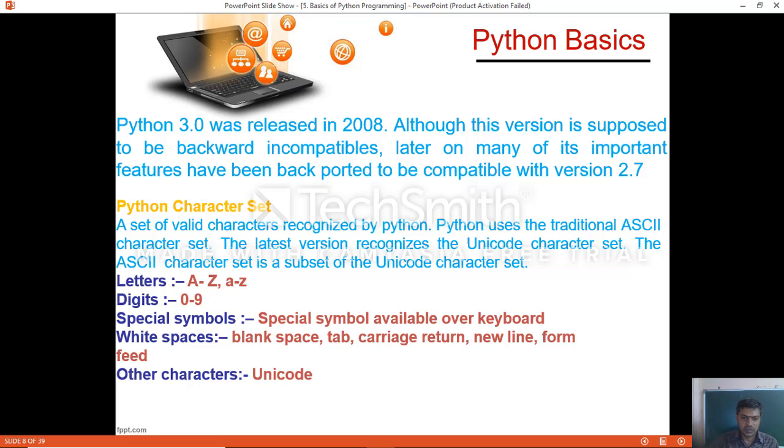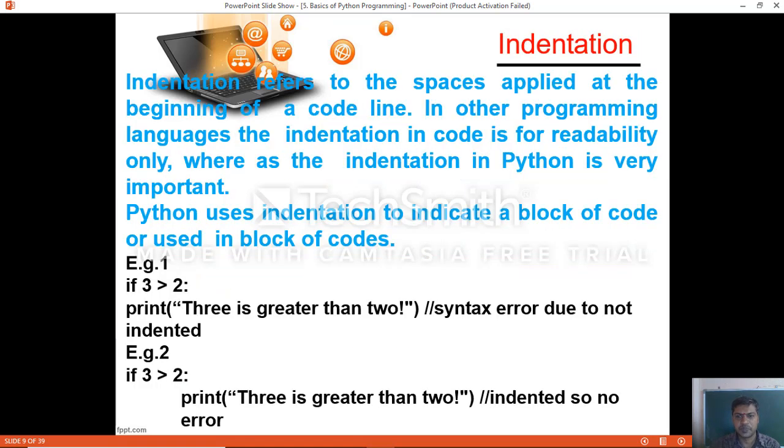Valid characters include letters, uppercase A to Z and lowercase a to z, digits 0 to 9, that is numbers, and special symbols available on the keyboard. White spaces include blank space, tab, carriage return, new line, form feed, and other Unicode characters. There are 256 ASCII values, along with the Unicode character set, which Python supports.